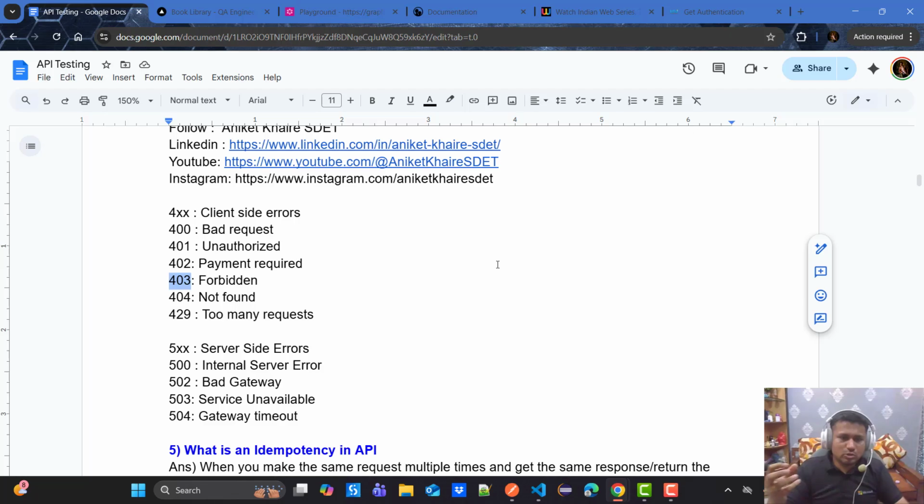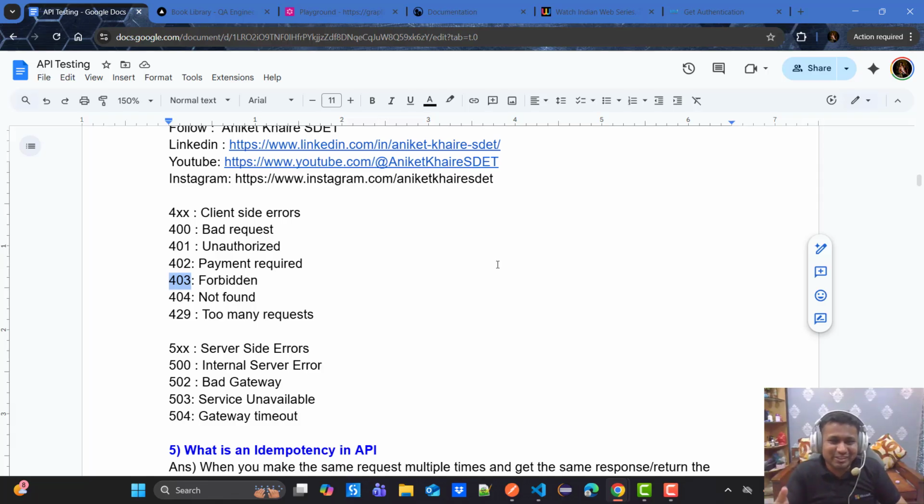403 Forbidden. Forbidden means you have the token and it is correct, but you don't have access to use it, for example access to update or delete a DB record.